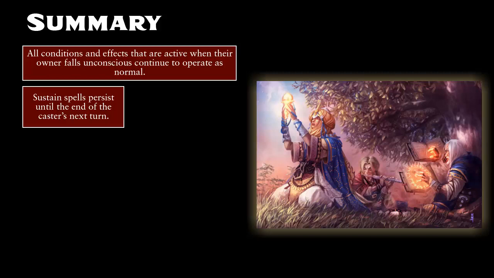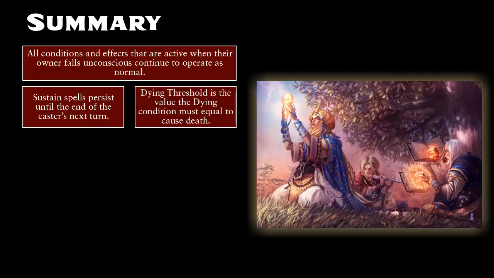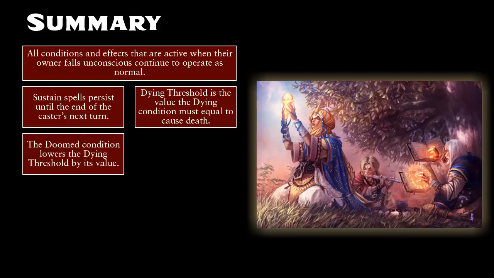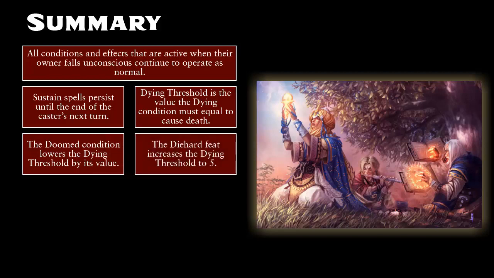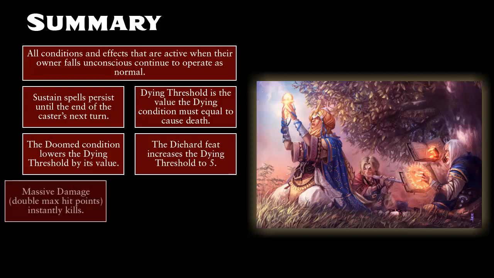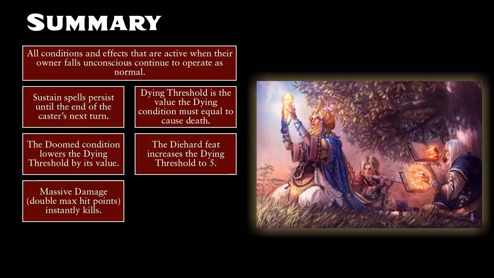The default dying threshold is dying 4, meaning that when the value of your dying condition reaches 4, you die. But there are a few ways to adjust this threshold, including the doomed condition, which lowers the dying threshold by the value of doomed, and the dying threshold can be increased to 5 by taking the Diehard feat. A character instantly dies if they suffer massive damage. Massive damage occurs when a target suffers damage that is at least twice their maximum hit point total.